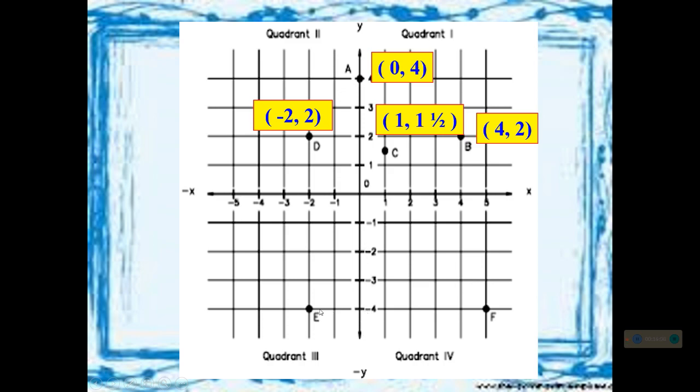The point of intersection is, yes, -2, -4. And the last point, point F. The value of your x here is 5. Yes, correct, and your y is -4. So our ordered pair is 5, -4. Is there any question so far? I hope it is clear for you.